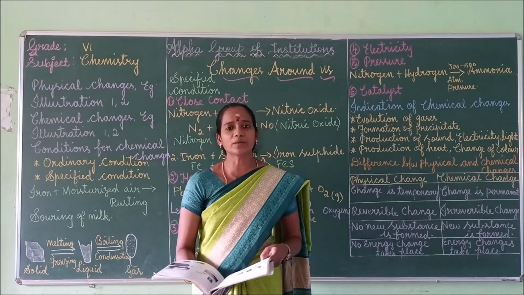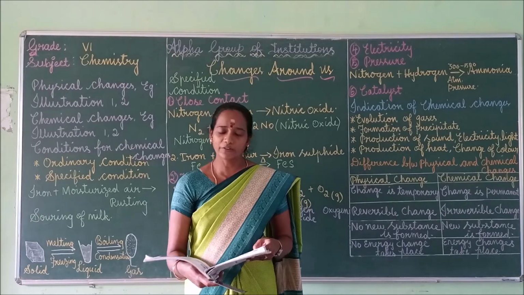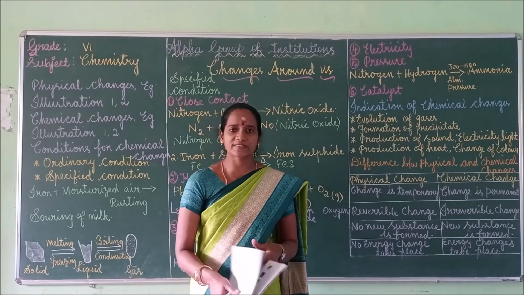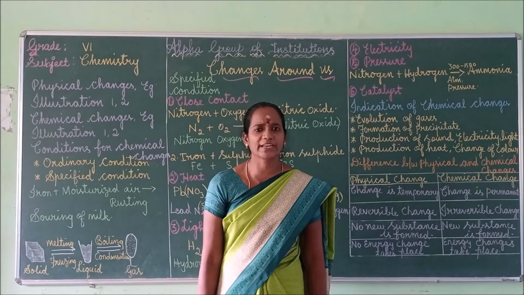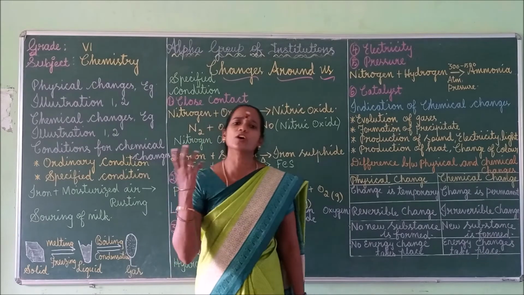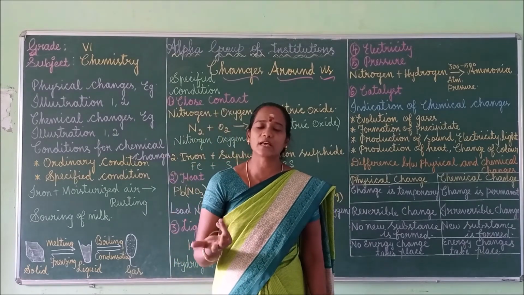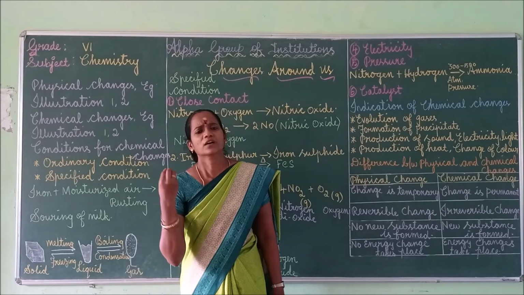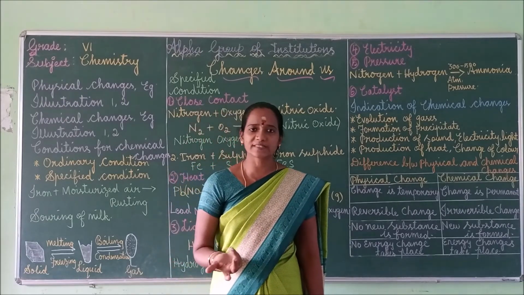Next one, sulfur burns with a blue color flame. When heated, it produces sulfur dioxide which comes out with a suffocating smell. When you burn sulfur in air, it forms a new product called sulfur dioxide, SO2. It is a very toxic and poisonous gas.